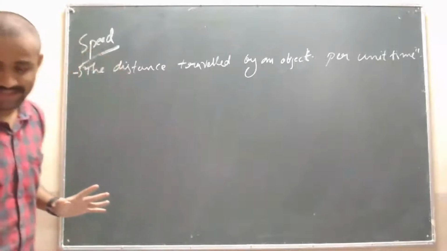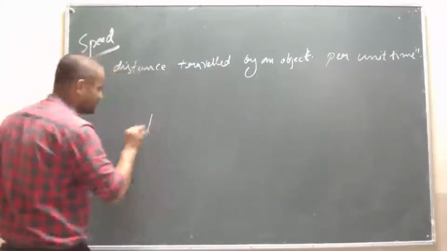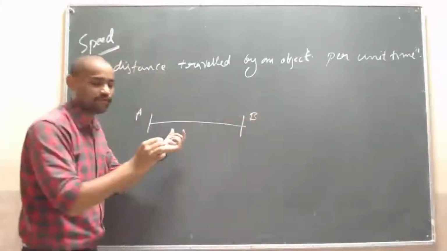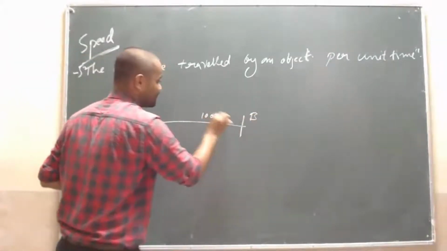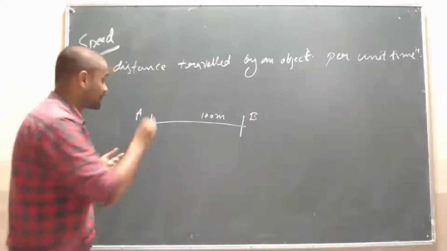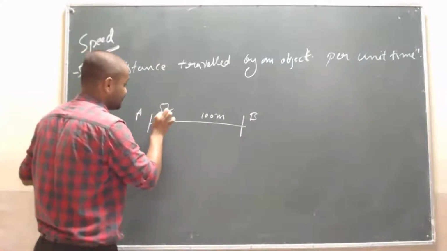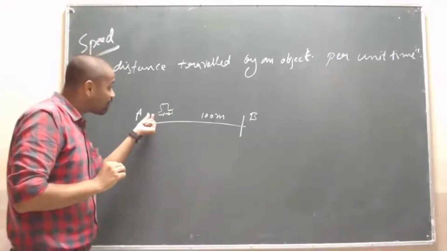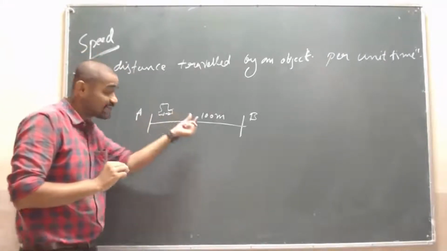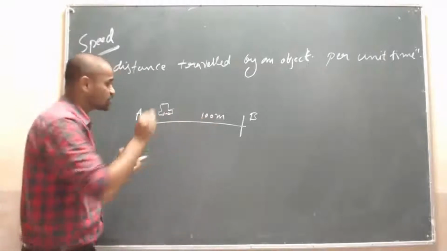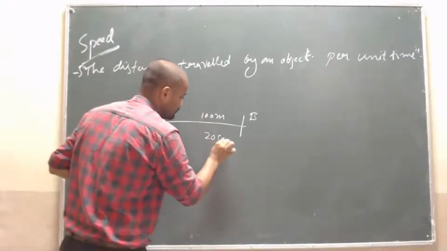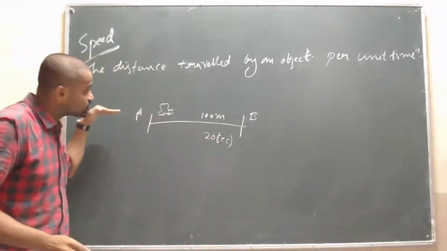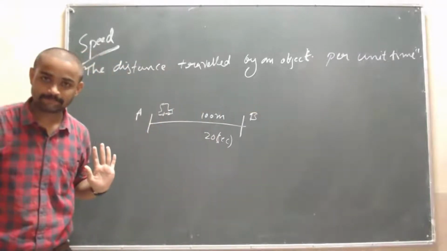In simple words, if a car is there, and A to B is a distance of 100 meters. The car will cover the distance of 100 meters from A to B in 20 seconds.